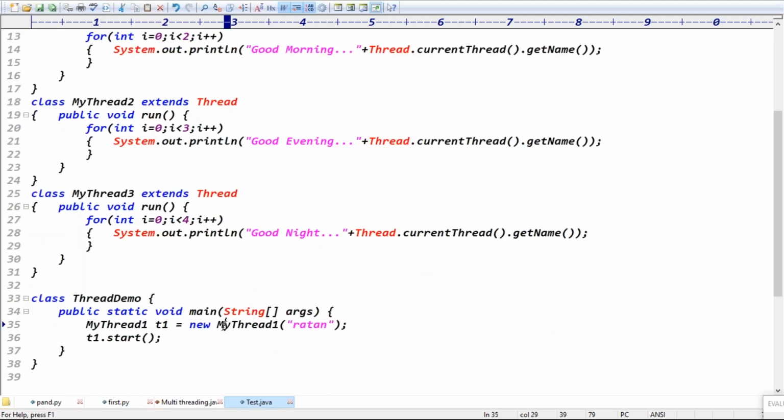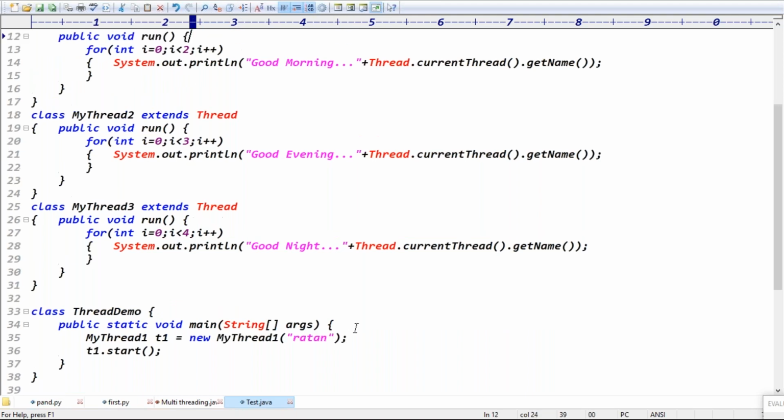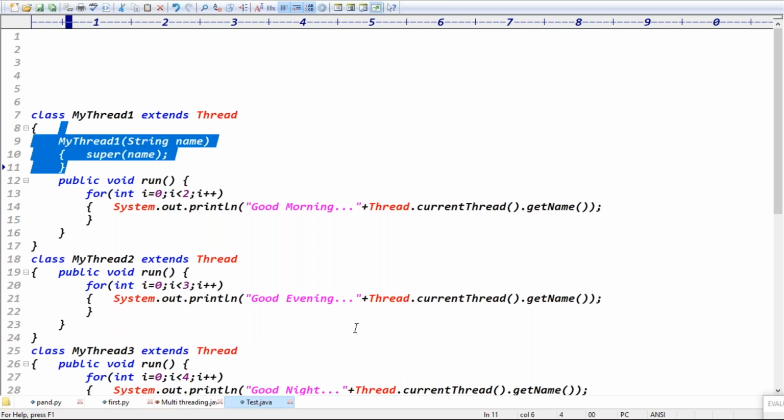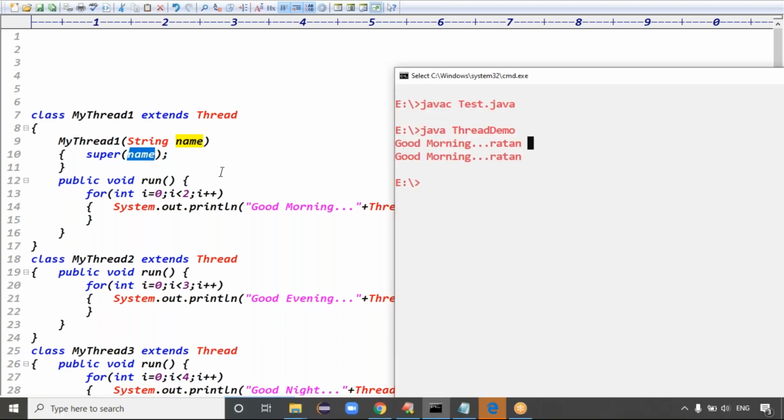When I'm creating my object, I want to give the thread name. Then what I did, in my class I took the constructor. But when my class constructor executes, the thread name is not assigned, right? The thread name is assigned whenever the Thread class constructor is executed. That's why by passing my name during object creation, I took my name, right? By passing the name, I'm creating which class object, guys? Thread class object, right? I'm calling the Thread class constructor. The statement is clear. Now it is calling which class constructor, guys? Thread class constructor, right? Exactly.